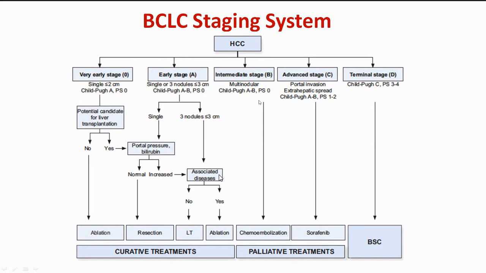Similarly, in intermediate, the patient has Child A or B, but it is multinodular. So the patient is not a candidate for transplant. Here the question arises: when the patient has multinodular disease and cirrhosis, why not transplant? Because it has been seen in this patient there is microvascular spread.